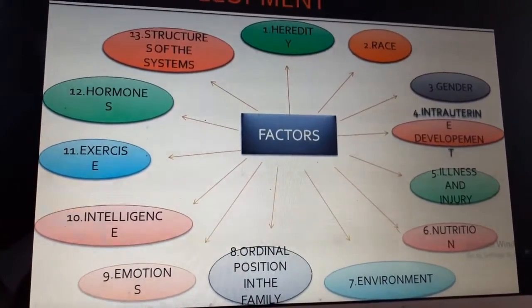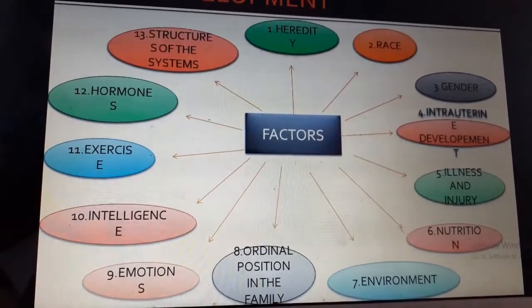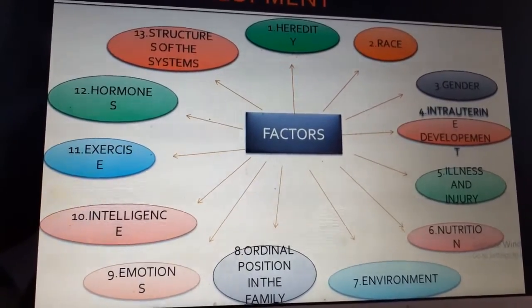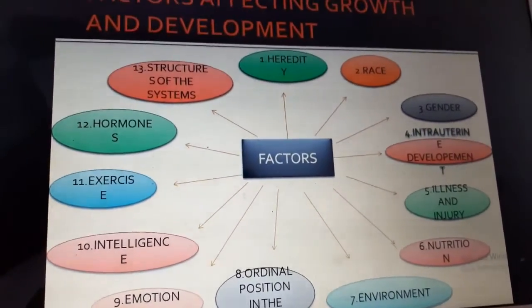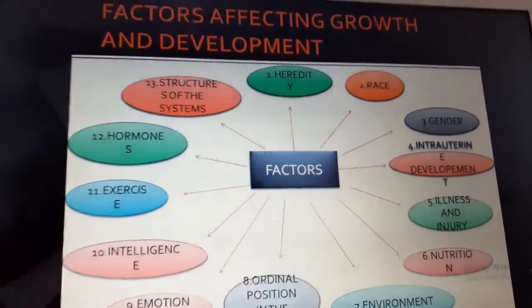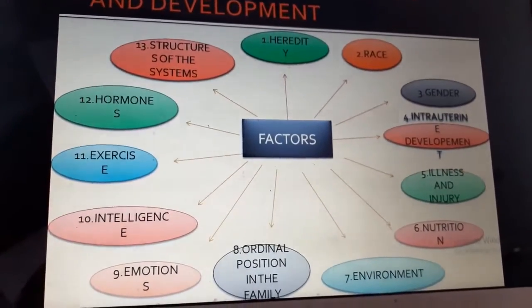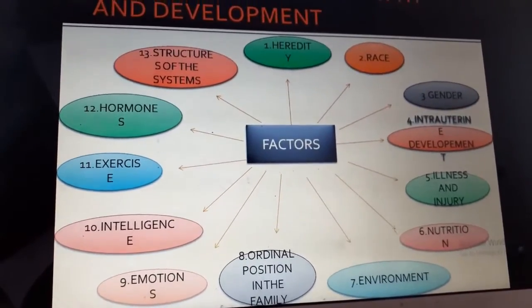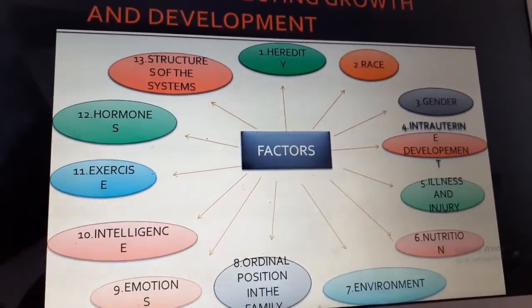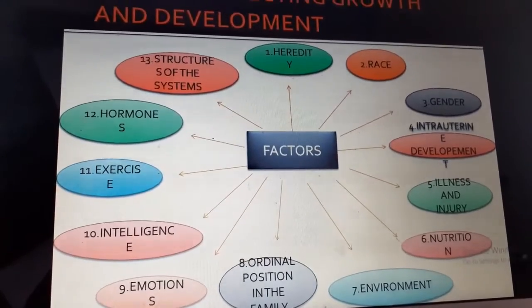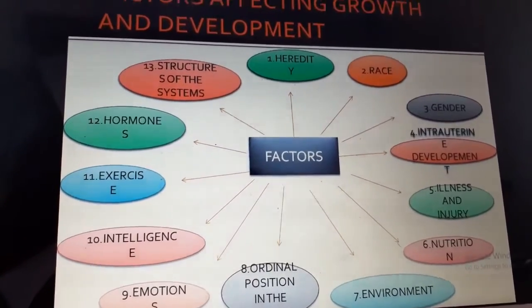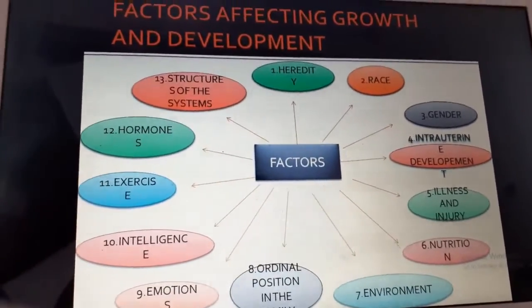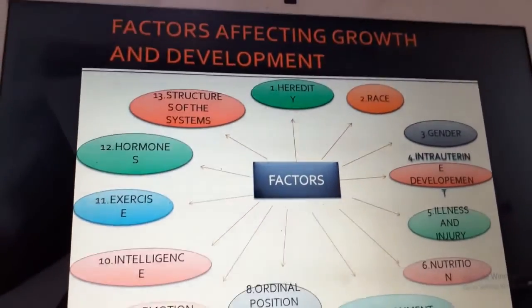Ordinal position in the family. The ordinal position is nothing but the birth order. Studies have found that older children are more anxious, and the second children usually are more petted, and the third children are very loving. So this is what the studies show. The ordinal position in the family also matters.